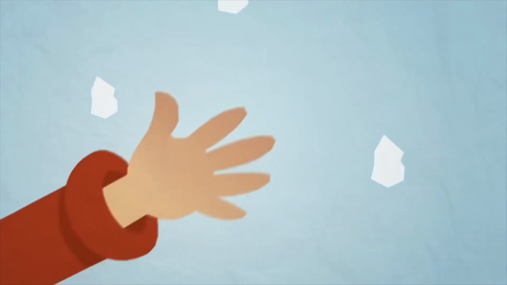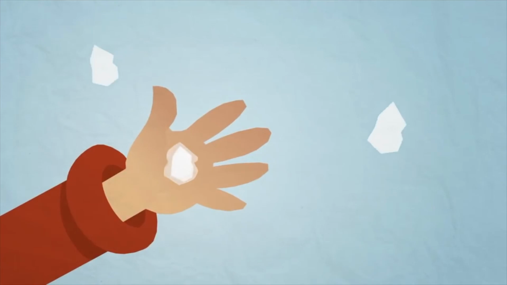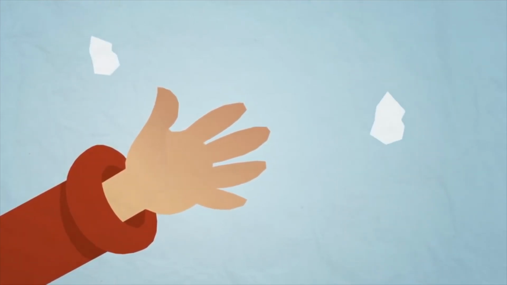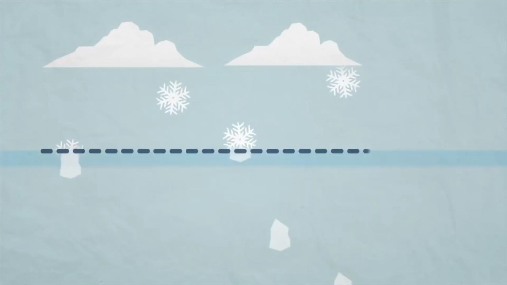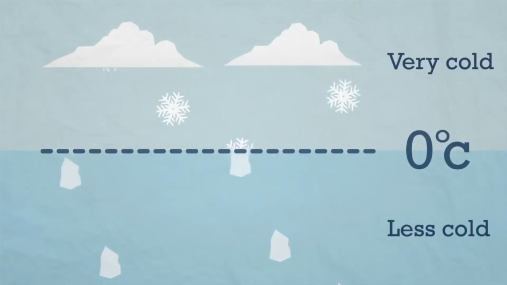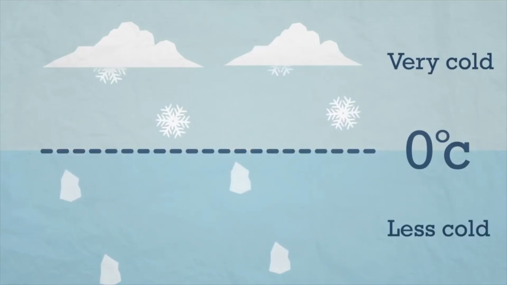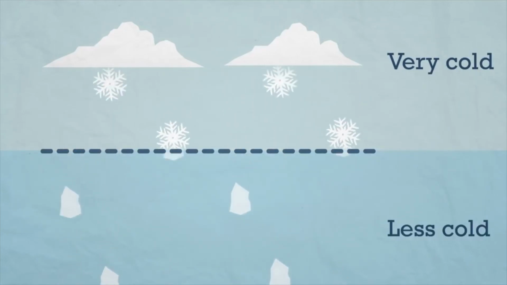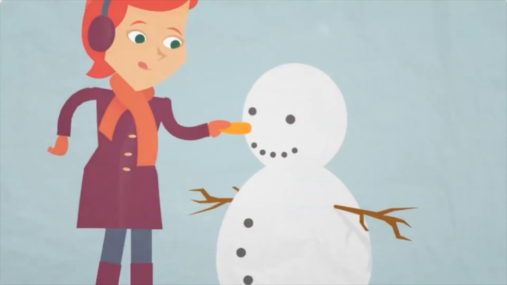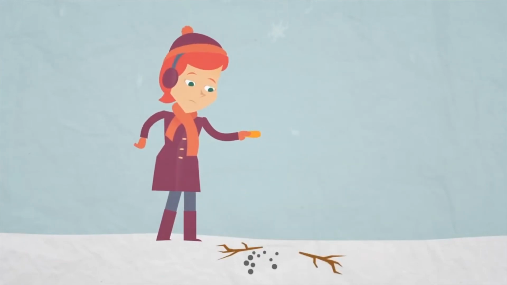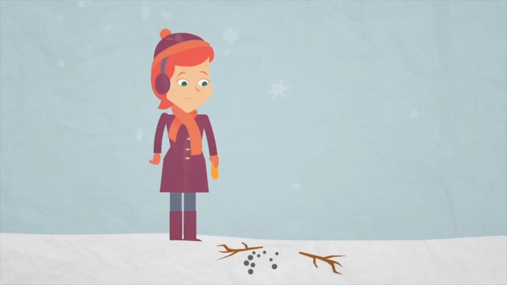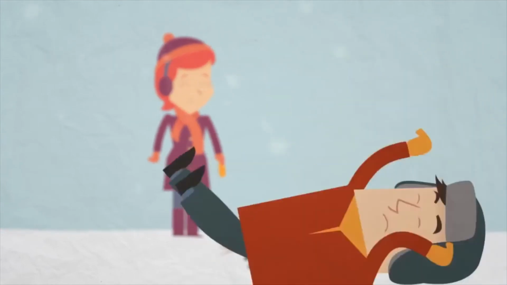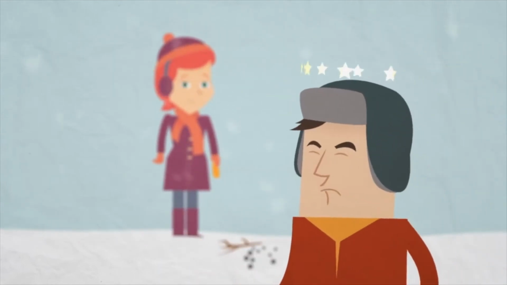Sleet is similar to snow. It looks like snow, but it feels a little more wet on your skin. When snowflakes fall through air that is above freezing temperature on their journey to the ground, some of them start to melt and begin to turn into raindrops. Since sleet is partially melted snow, when it hits the ground, it doesn't stick like snow and instead just melts away. This means you can't build snowmen out of sleet. Sleet can get slushy and be slippery to walk on, so it's best to wear welly boots on your feet.